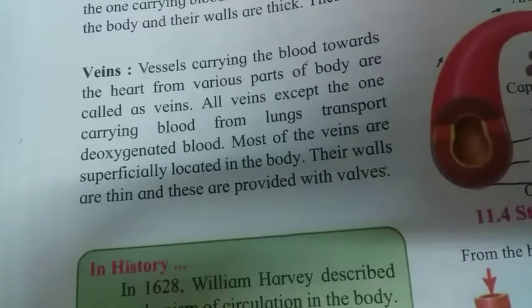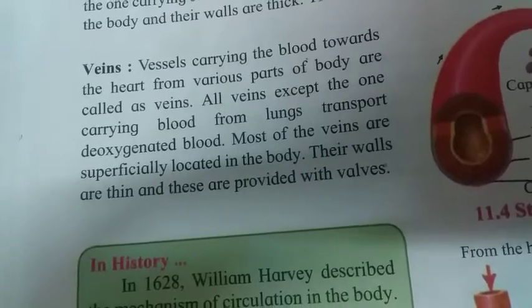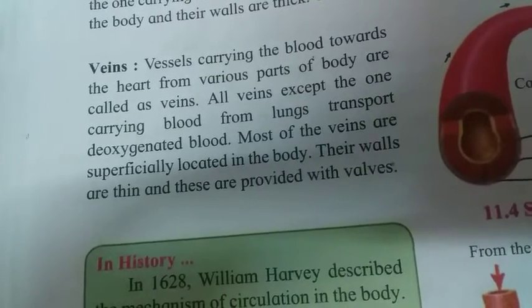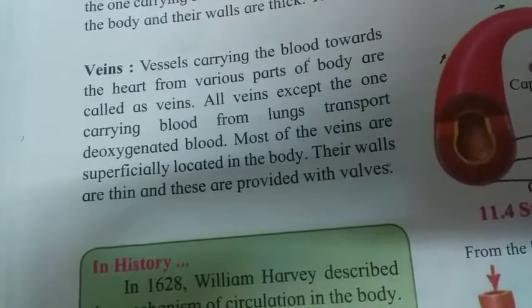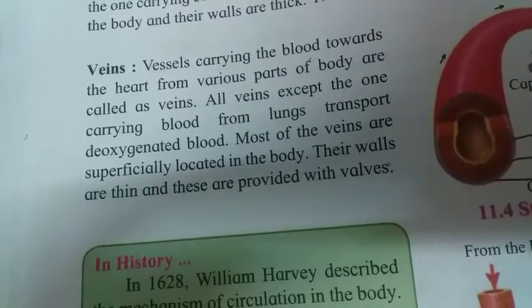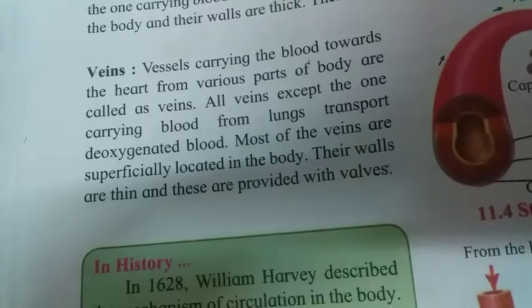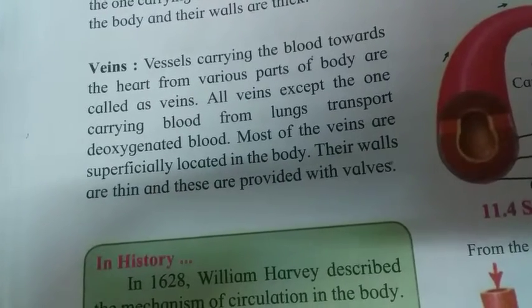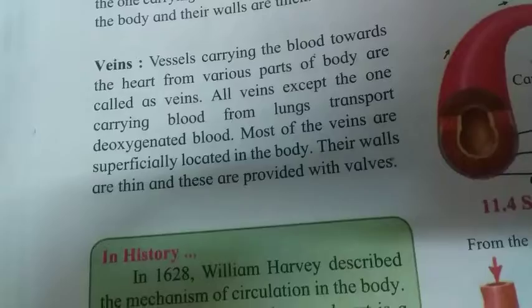Most of the veins are superficially located in the body. Their walls are very thin, and they have the valves. These blood vessels have the valves.